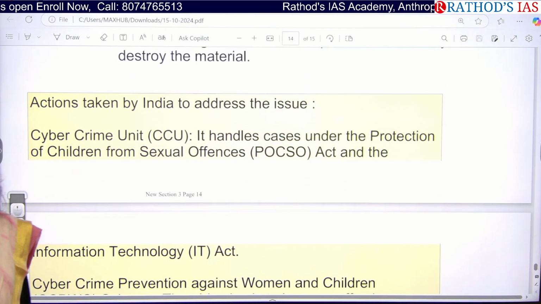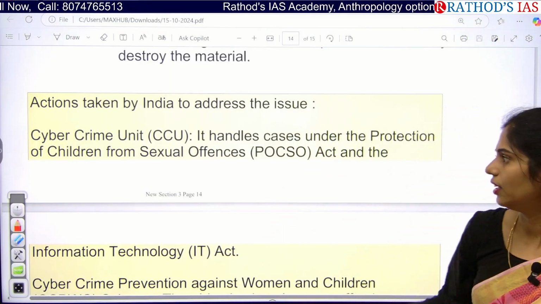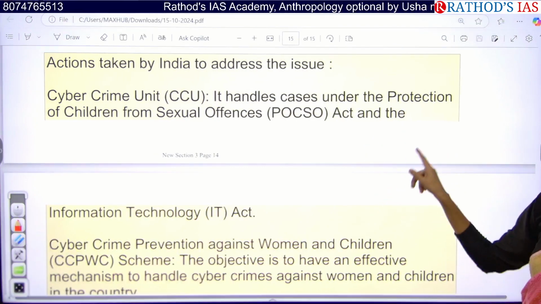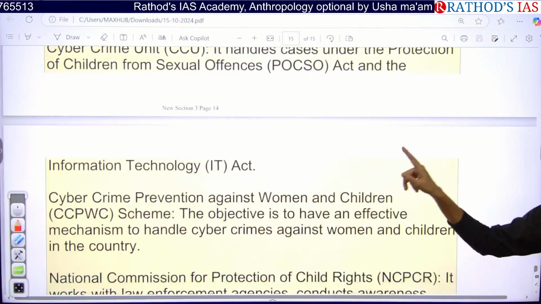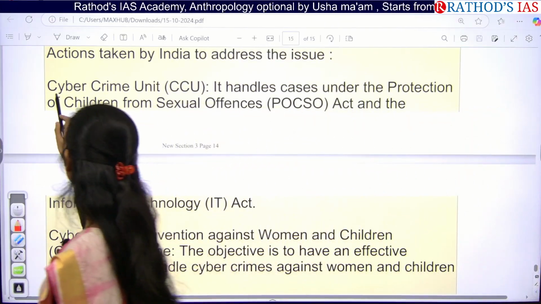Here you have to know what measures are taken by the government to control child pornography in India. We have the cyber crime unit, which handles cases regarding the POCSO Act as well as the IT Act. So the first one you have to remember is the cyber crime unit.